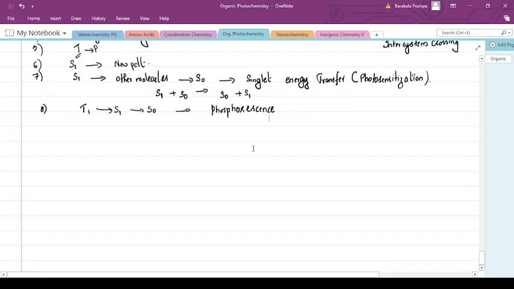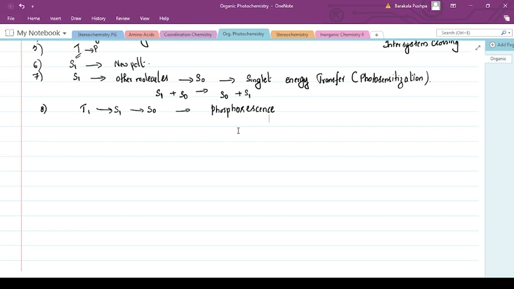Since the lifetime at the singlet excited state is very small, it emits its energy and comes to the ground state. This process is called phosphorescence. Like in fluorescence, the wavelength of the phosphorescent light is longer than that of the initial excited light.